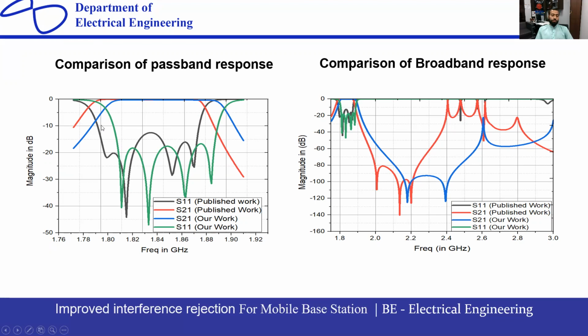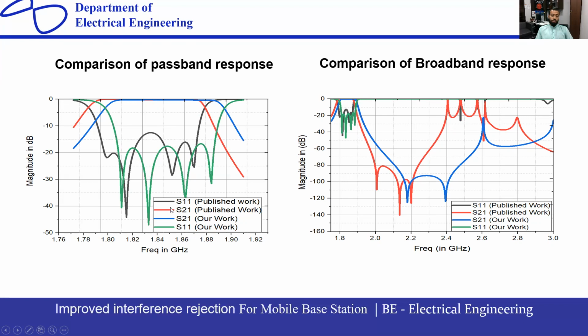So I have to improve the performance of these filters. The published work you can see in this graph is from our university, where one professor already worked on this and published papers on this type of work. So my project is a research type project, and I have improved these performances as well.